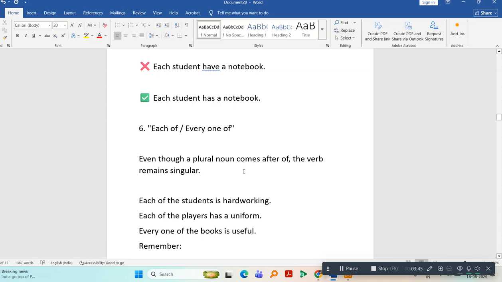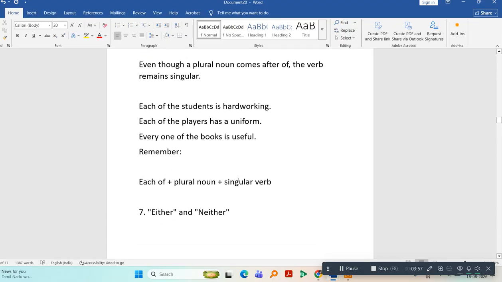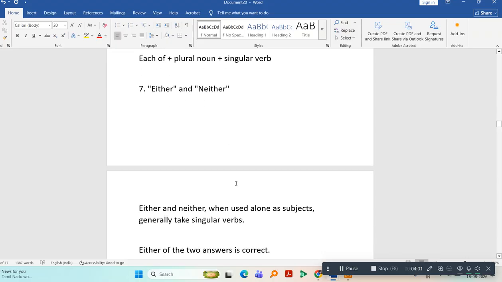And when do we use each of or every one of? Whenever you are using words like each of or every one of, then you will use a singular verb. For example, each of the students is hardworking. Each of the players has a uniform. Every one of the books is useful. Each of plus plural noun plus singular verb.